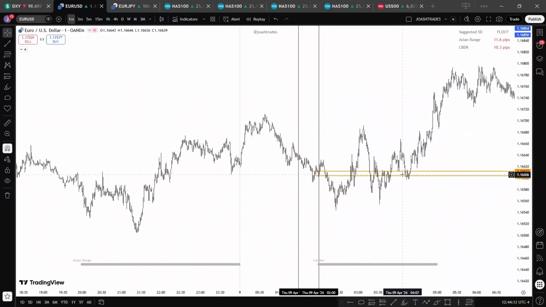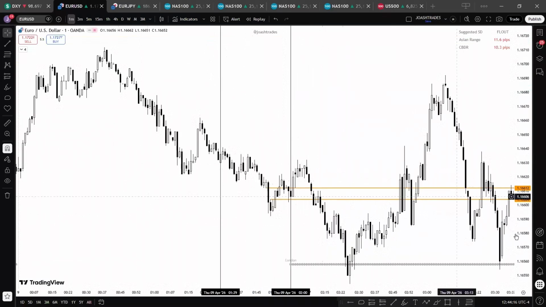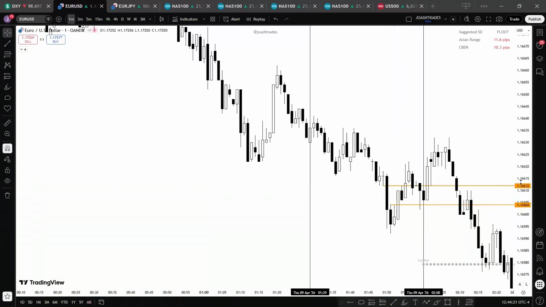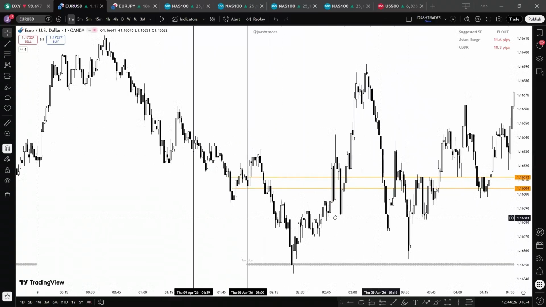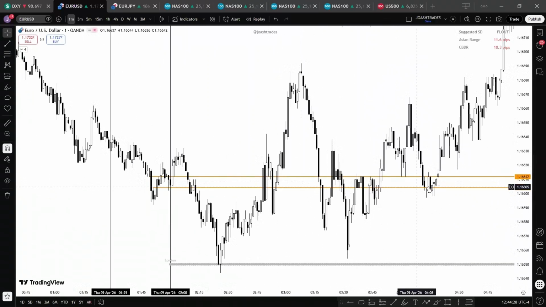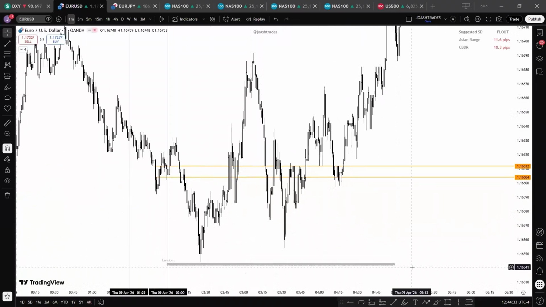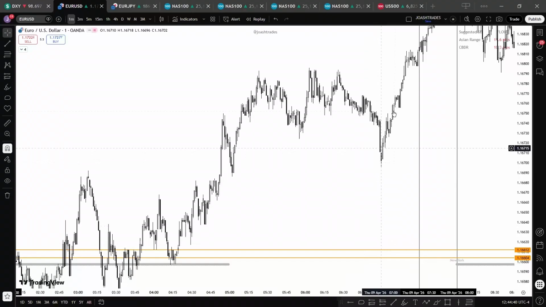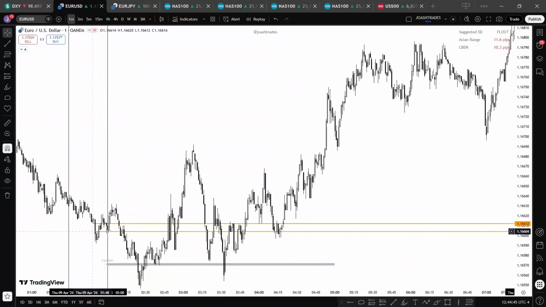All right, so this is Thursday. We can see that we have multiple fair value gaps here, but this is the most significant fair value gap because why? It is greater than 10 pips. And you can see how price reacted. Let me expand it so that you can see clearly. You can see price going back and forth, but then left it before the London kill zone was over, telling you that price is most likely to trend. And once it left it, it did not return. It kept rallying higher.